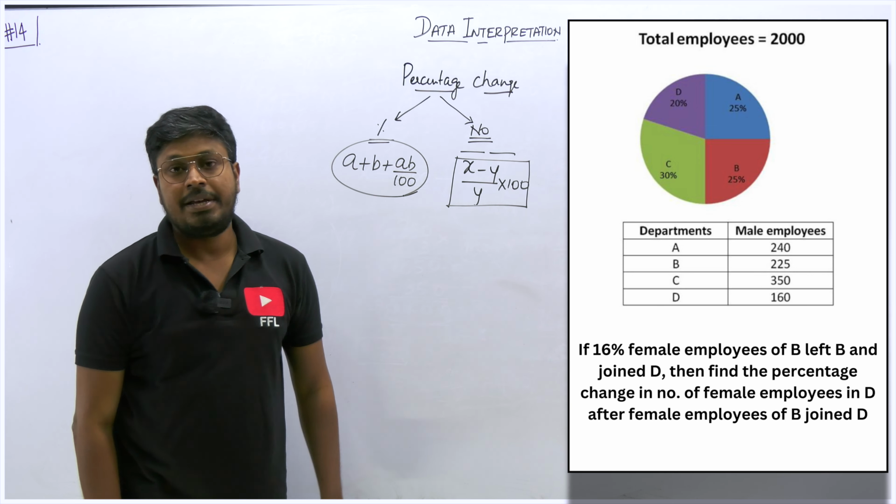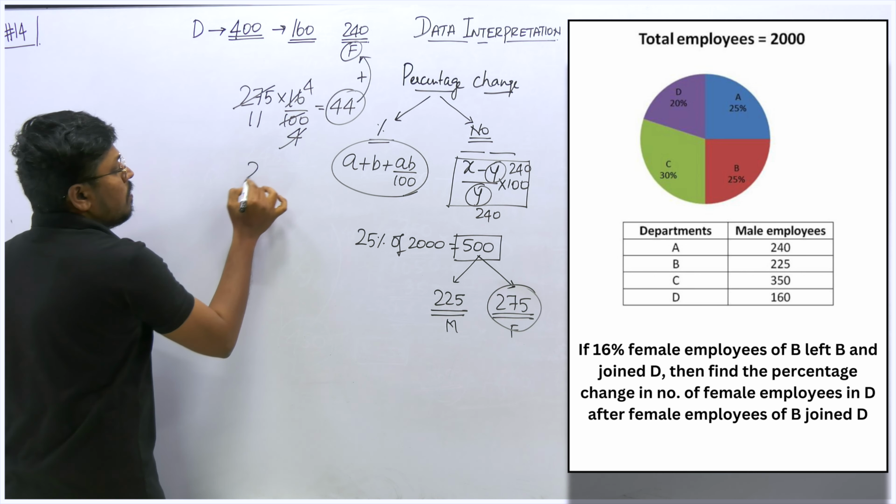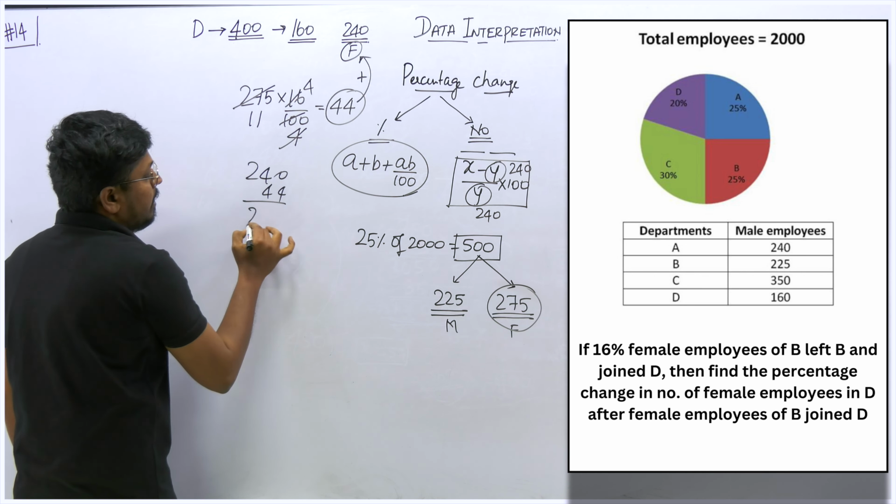Right? Already in D, how many persons are there? 240. So now how many extra females joined? 44. So now 240 plus 44 will be 284. So this 284 will be the total number of female employees of department D. So this will be the value of X. So X will be 284. So X minus the actual value 240, divided by 240, into 100. That's it. So the numerator will be 44 divided by 240 into 100.